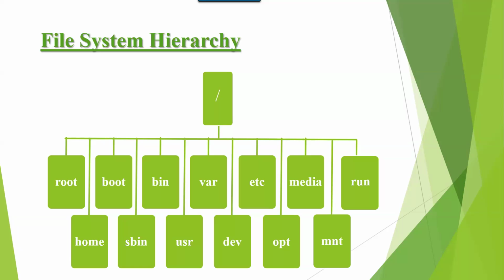And the next one is run. Run contains external devices information and kernel information from version 7. Up to version 6, boot contains the kernel. Up to version 6, media contains external devices information. From version 7 onwards, run contains external devices information and kernel information. So these are the default directories we have in Linux.